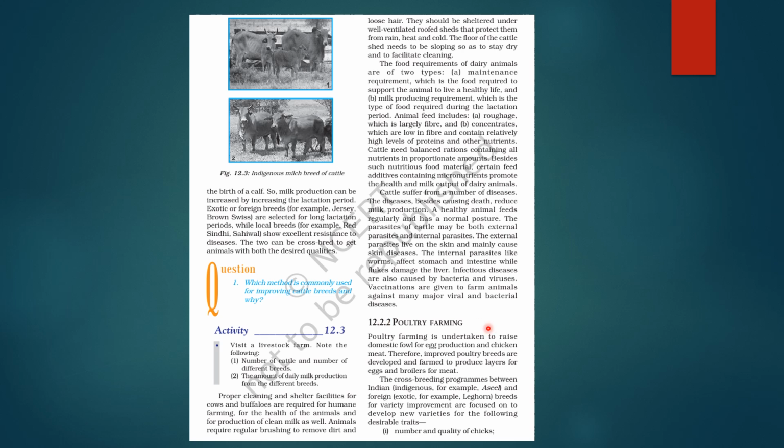Next, we come on to poultry farming. So, poultry farming is undertaken to raise domestic fowl for egg production and chicken meat. So, improved poultry breeds are developed and farmed to produce layers of eggs and broilers for meat. Okay. Cross breeding programs between Indian indigenous like Aseel, and foreign exotic like Leghorn breeds, for variety improvement, are focused on to develop new varieties with the desirable traits, which can be like number and quality of chicks.